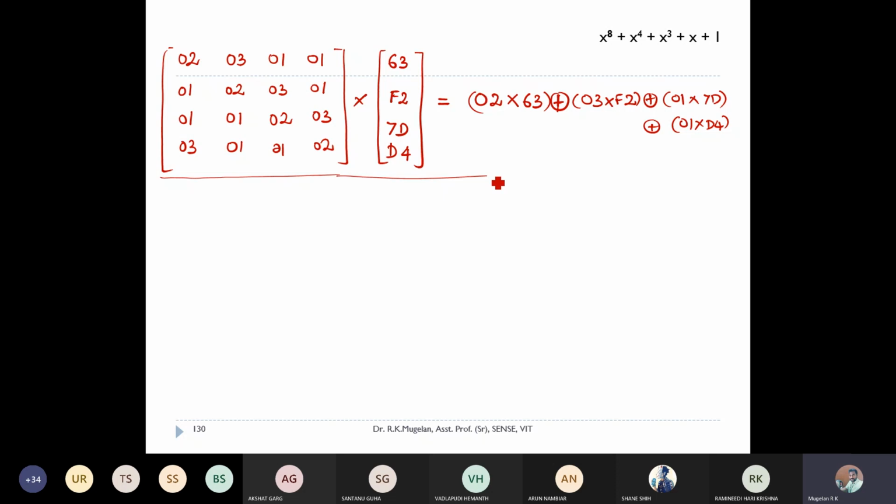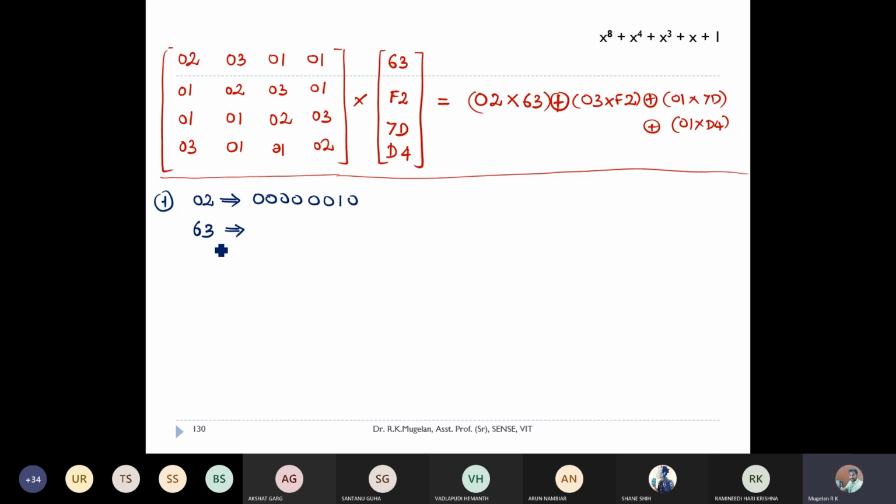Right. I want everyone to listen to this very carefully, how this is going to be done. First operation, we are going to take 02 and 63 and multiply them. First step, convert them into binary equivalent. If you convert 02, I'll be getting 0, 0, 0, 0, 0, 0, 1, 0. Right. So can you people tell me the binary equivalent for 63? 63 is in hexadecimal. It's not in normal decimal values.